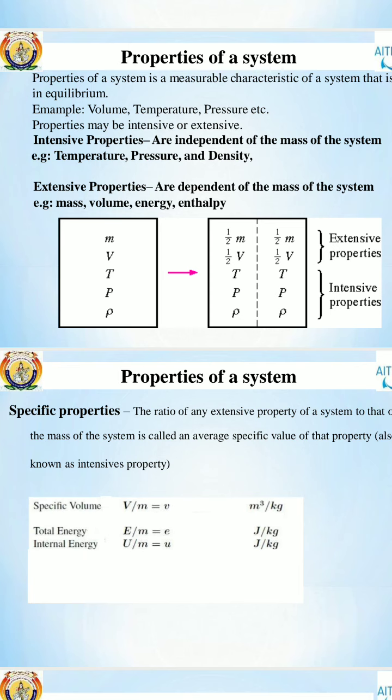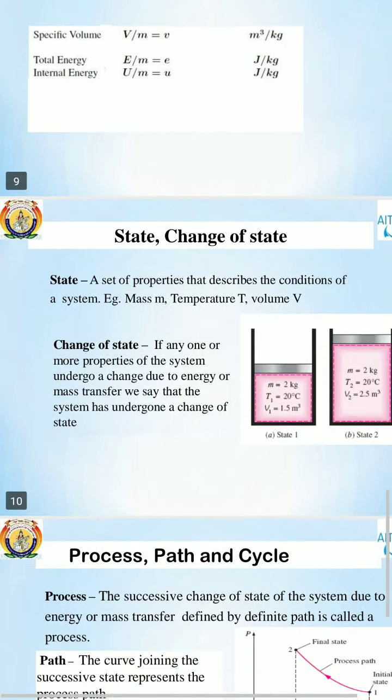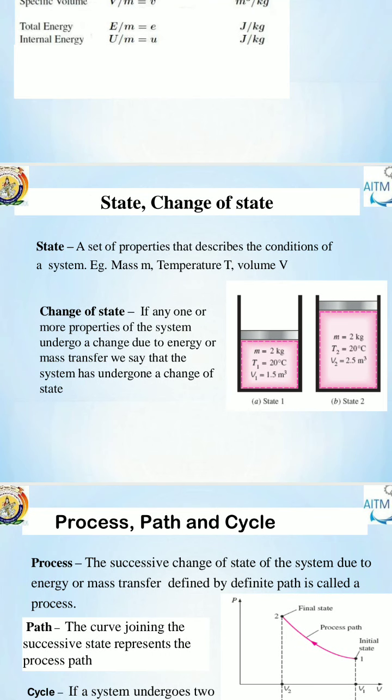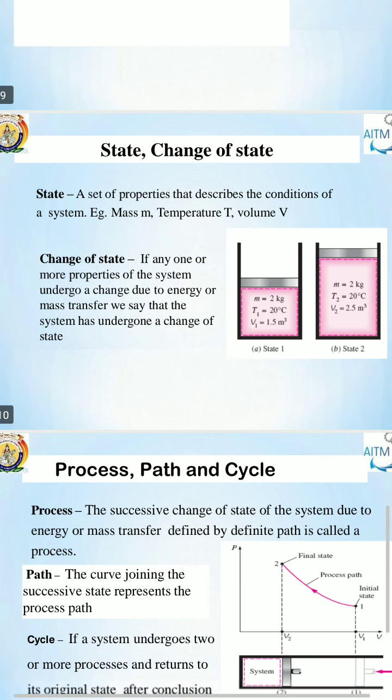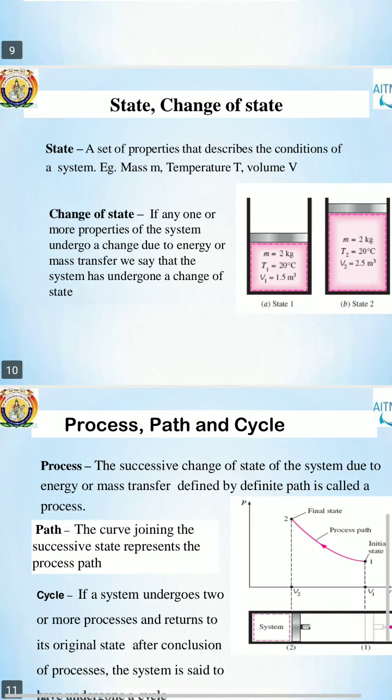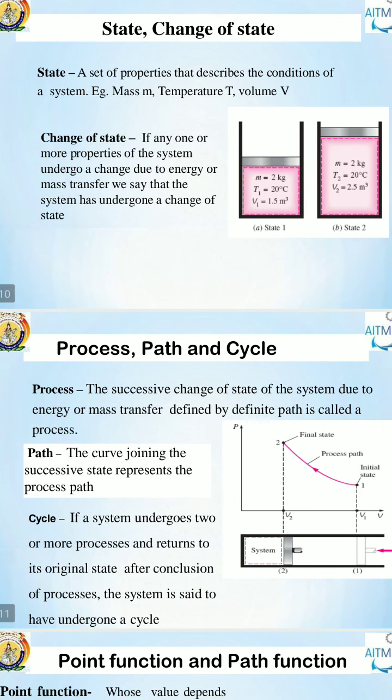Next, we have to discuss what is state and change of state. Remember that state means what? A set of properties that describe the condition of a system. System, all of you know that, is wherever you have to concentrate for analysis of the problem.